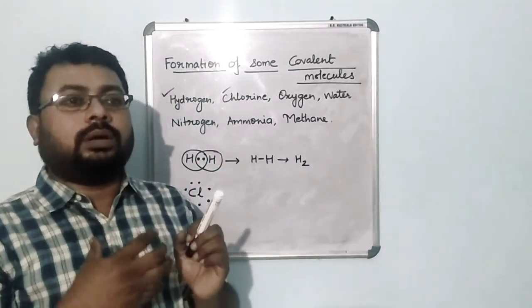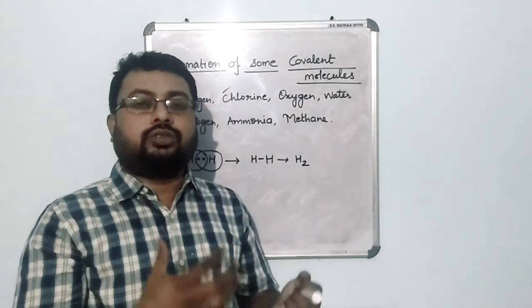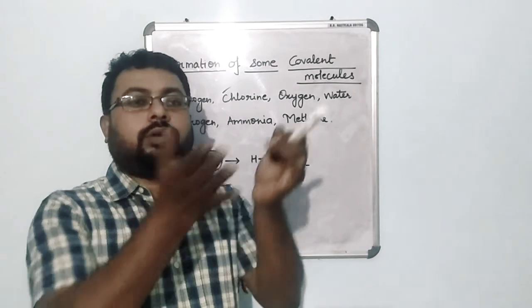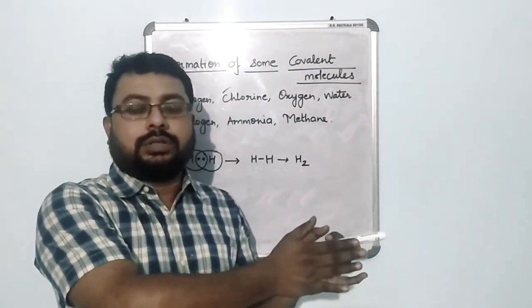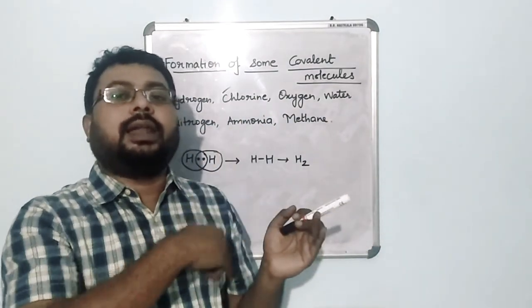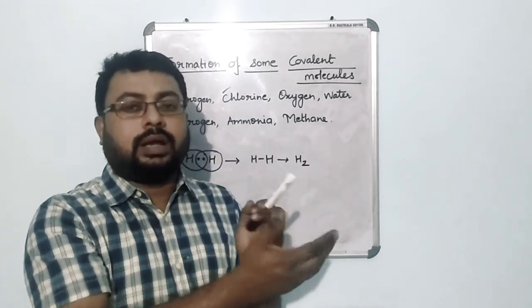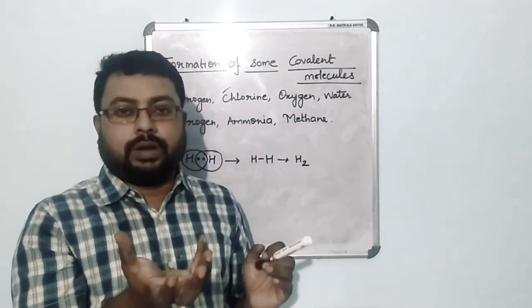So chlorine actually behaves differently with different elements. If it is a highly electropositive element, then it will form an electrovalent bond with that particular element, and an electrovalent compound will be formed.